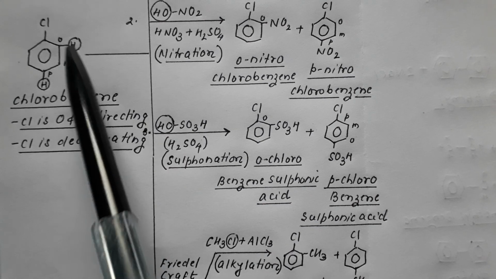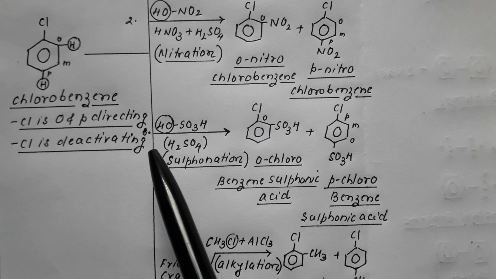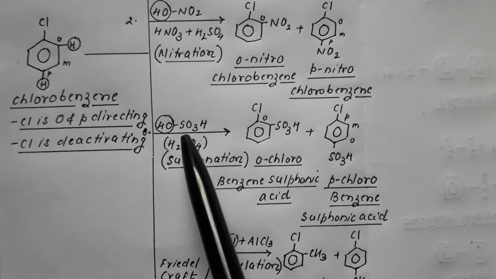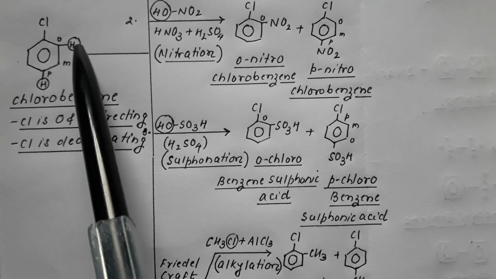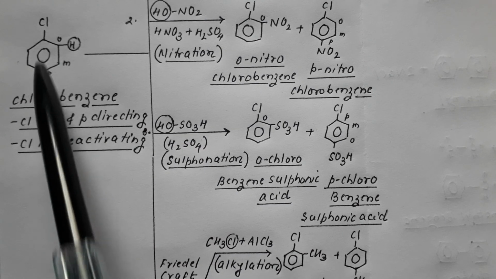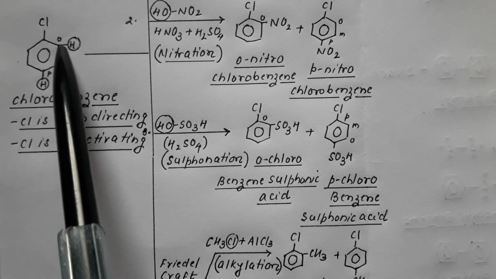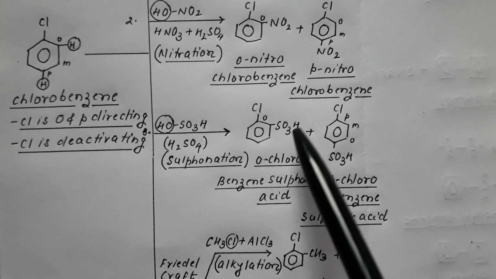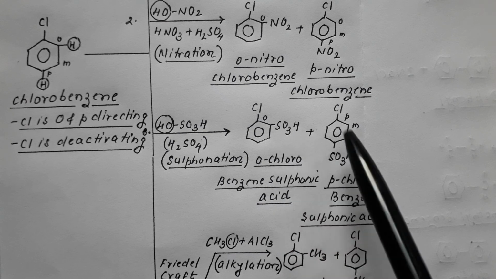HOSO3H. So this H from here and this OH from here go out in the form of a water molecule, either from the ortho position or from the para position. So this SO3H may either come at the ortho position or it may come at the para position.